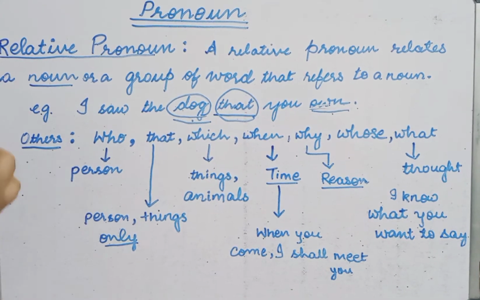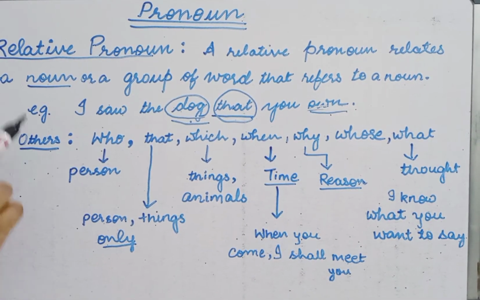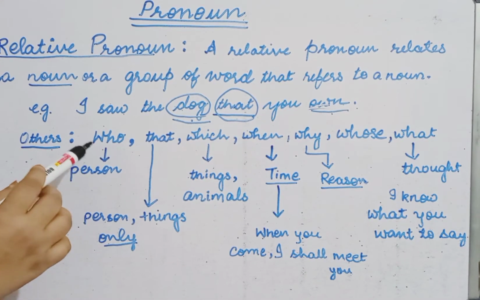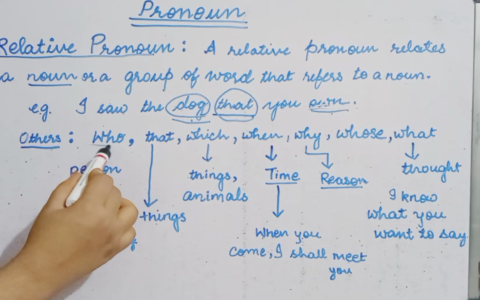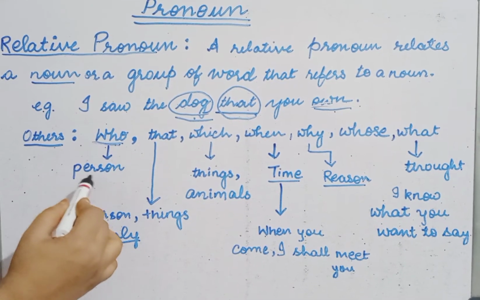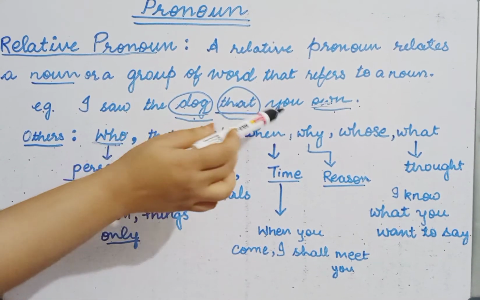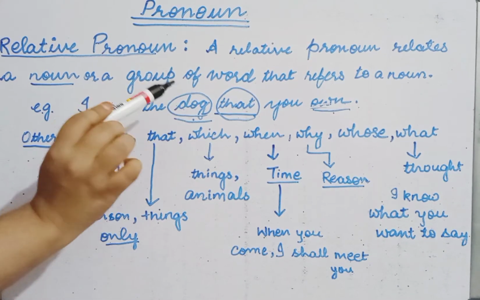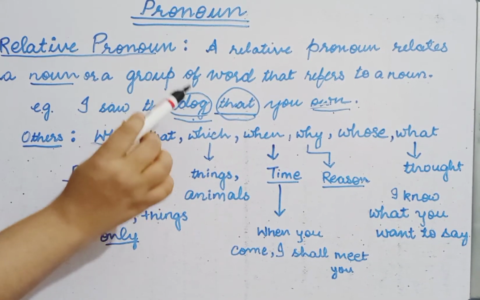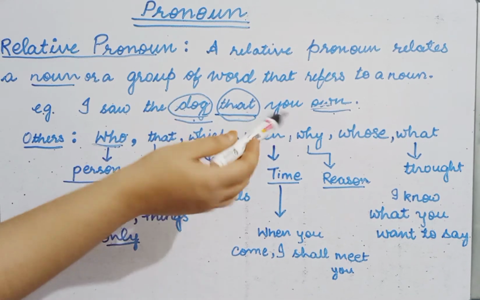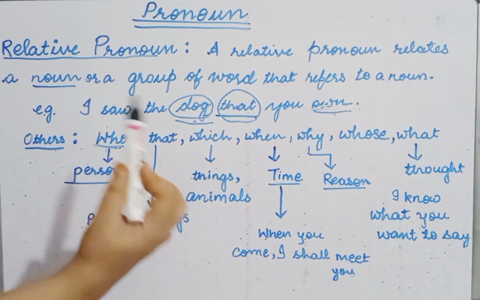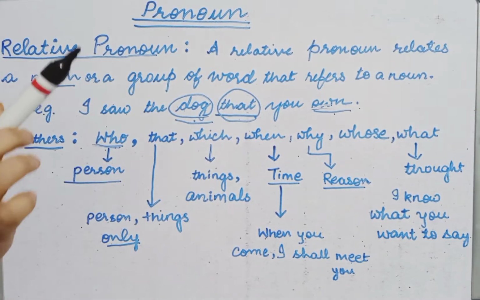Let us see some other words which can be used as relative pronouns. These all are examples of relative pronouns. The first is who. Who is used for a person. Here you see that dog is an animal and for an animal we use that. If the sentence were about a person, we would have used who instead of that. I think it is clear.